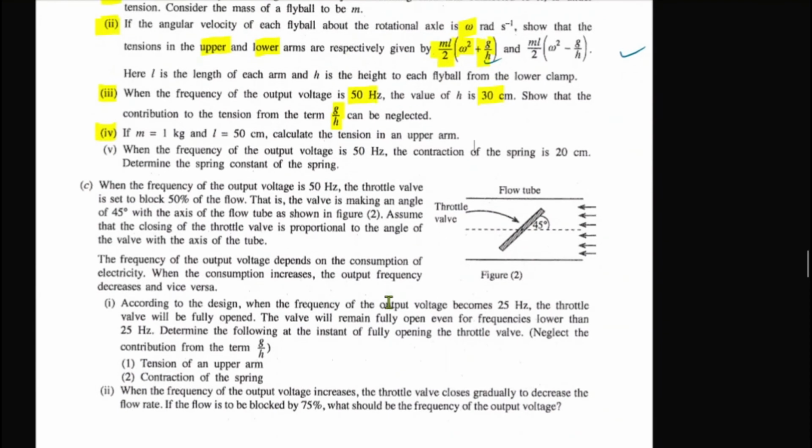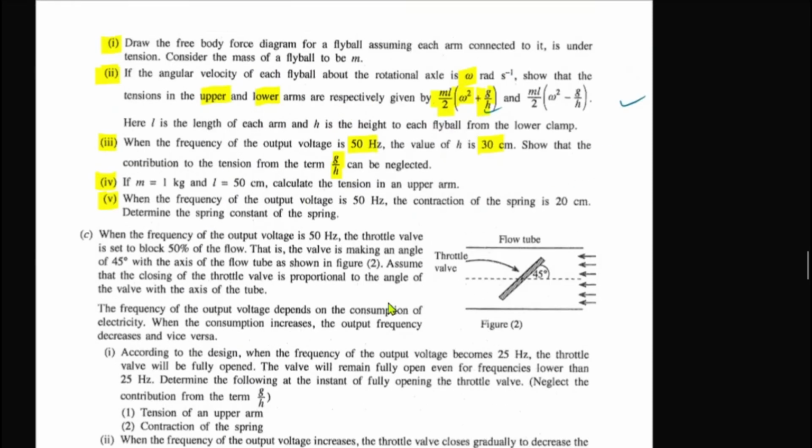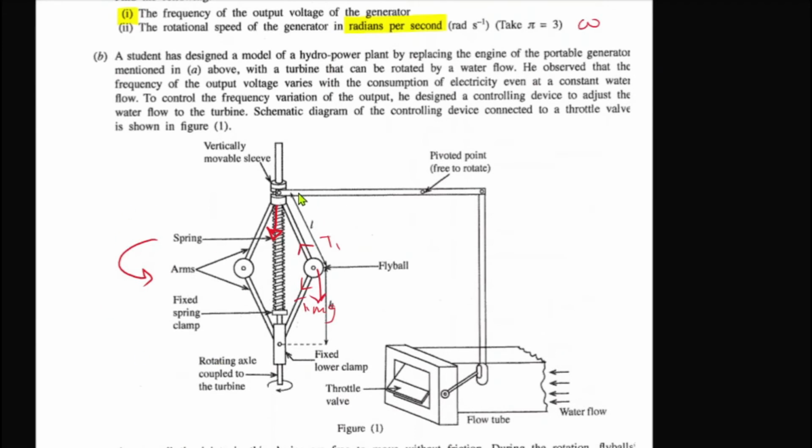All right, now finally we have to discuss the fifth problem, that is when the frequency of the output voltage is 50 hertz, the contraction of the spring is 20 centimeters. Determine the spring constant. This is the spring, right? So actually this is T1, this is T1.